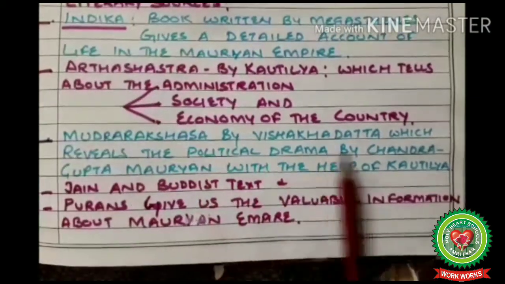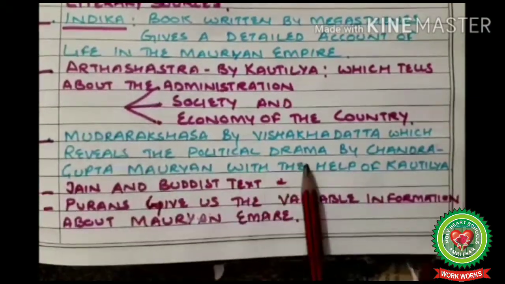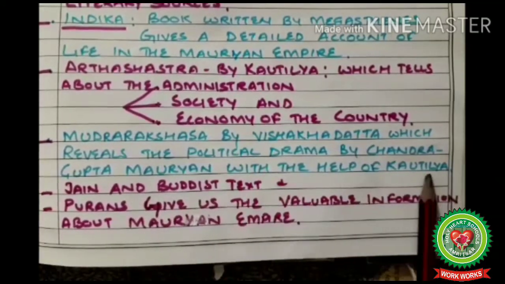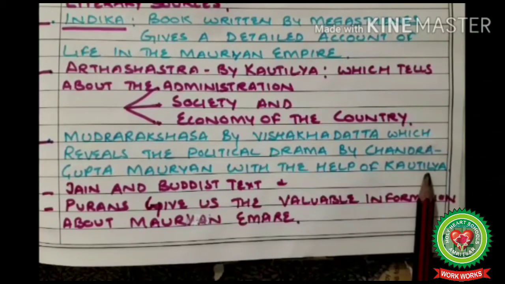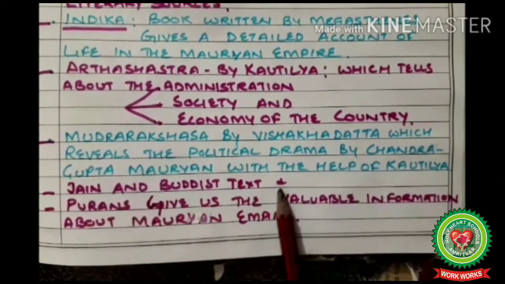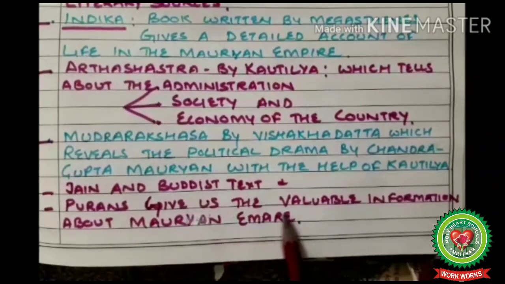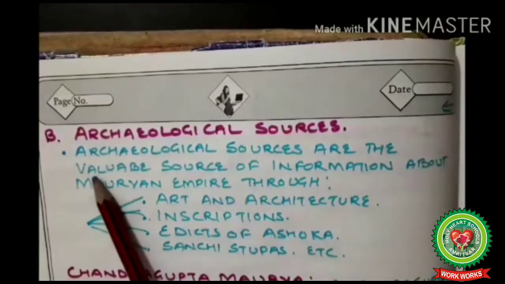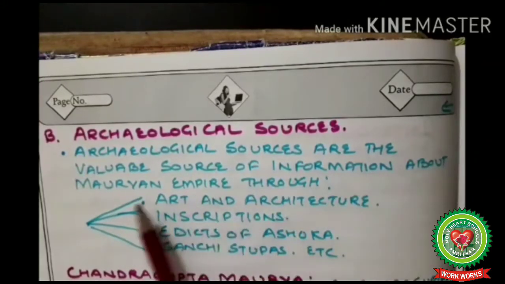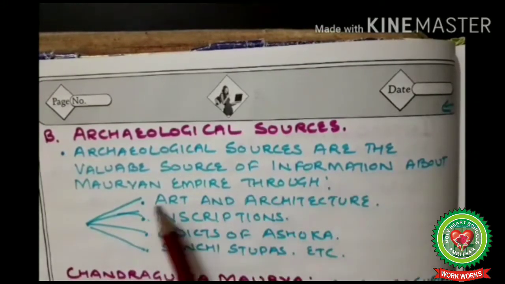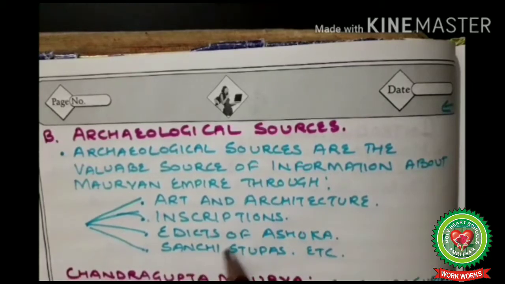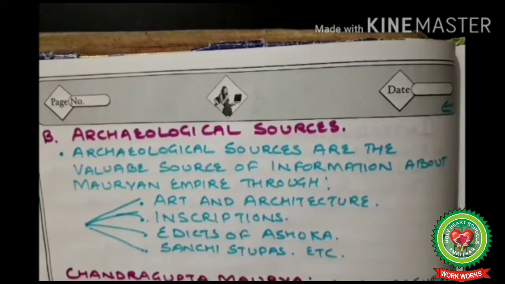Mudrakshasha by Vishakhadatta reveals the political drama of Chandragupta Maurya with the help of Kautilya. Kautilya is the same person, Chanakya. Jain and Buddhist texts and the Puranas give us valuable information about the Mauryan Empire. The archaeological sources are also a valuable source of information about the Mauryan Empire through art and architecture, inscriptions, edicts of Ashoka, Sanchi Stupa, etc.